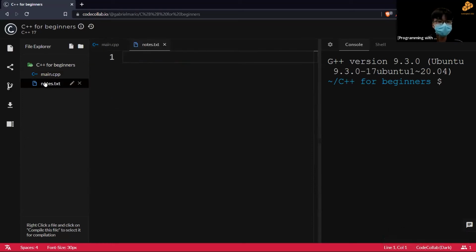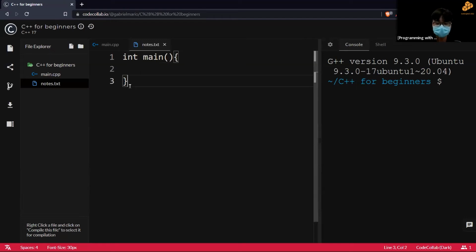There you go. So in this text file, you can type in all the code that we will be showing today. Imagine if you forget how to start off, you can type it in like that, so that you can refer to this later on as you go through any practices. And unlike the main where it's all highlighted, this is all in white, because this is a text file, so the compiler will not execute any code in here. So you can type in anything you want, even if it's outside the bracket, it doesn't matter because it's just a text file. So this is a quick way for you to take notes as we go along through this workshop.